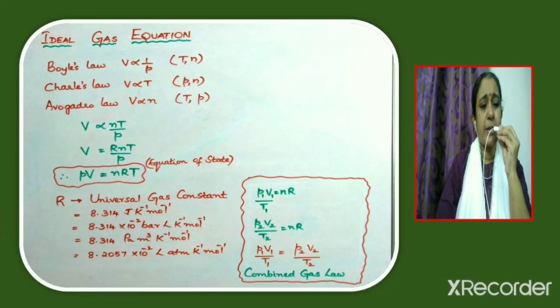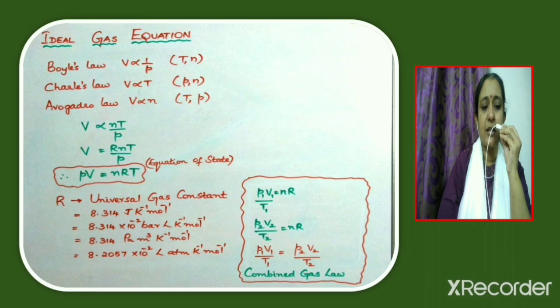Now let the pressure P1, volume V1 and temperature T1 of a fixed amount of a gas change to pressure P2, volume V2 and temperature T2. So from the ideal gas equation, PV is equal to nRT. For a fixed amount of a gas, we can write P1 V1 by T1 is equal to N into R. Similarly, P2 V2 by T2 is equal to N into R. Since the right hand side is the same, we can write P1 V1 by T1 is equal to P2 V2 by T2. Now this equation is known as the combined gas law equation.